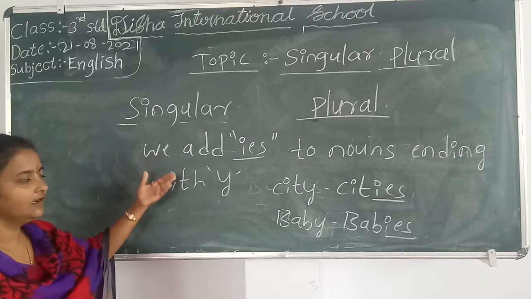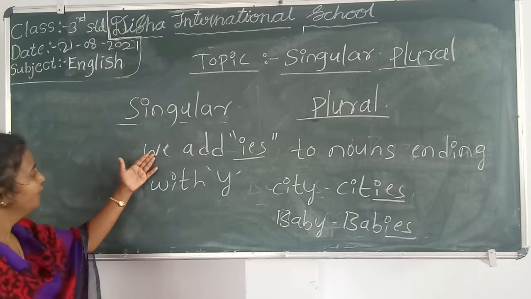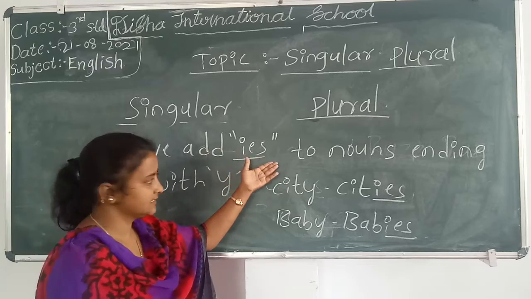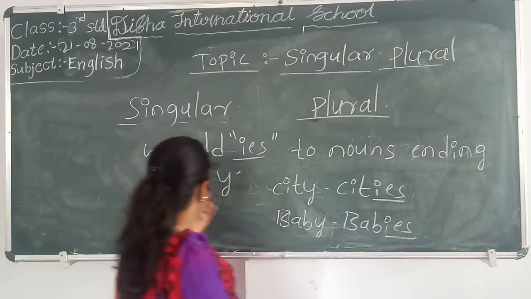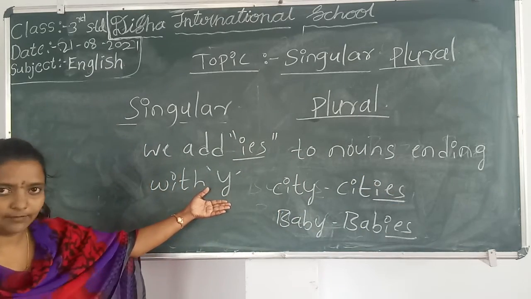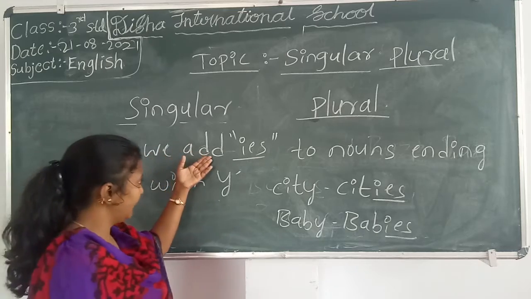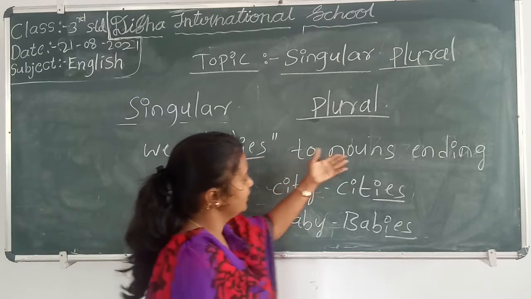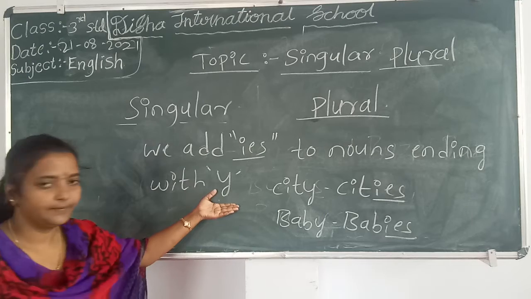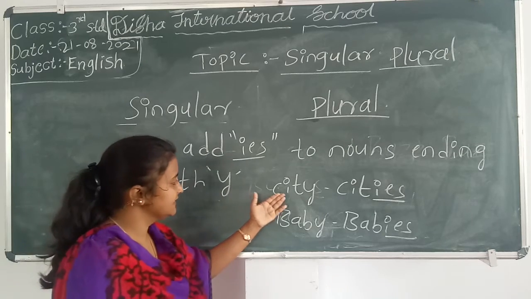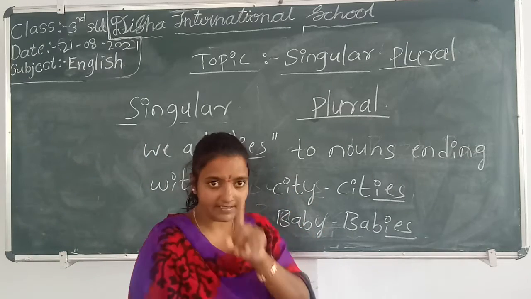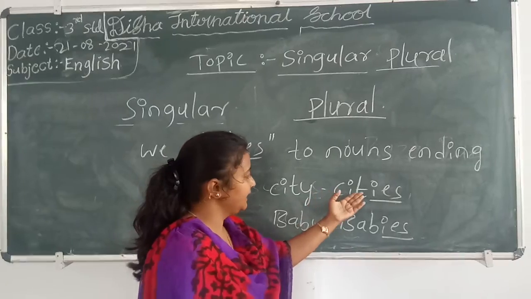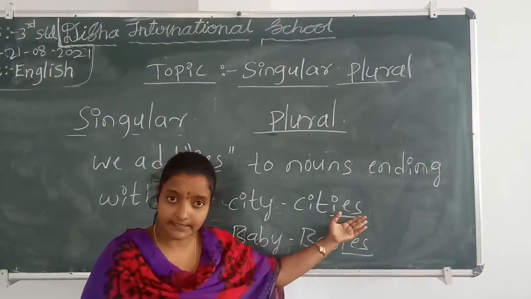Children, see here, I wrote some. We add IES to nouns ending with what? For example, CITY, city. Only one city is here. CITIES, cities.